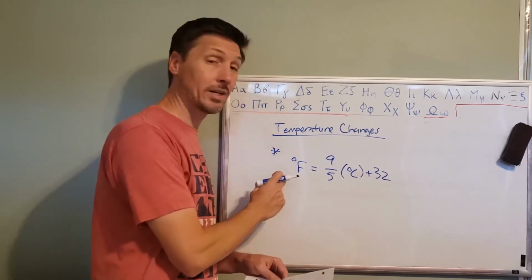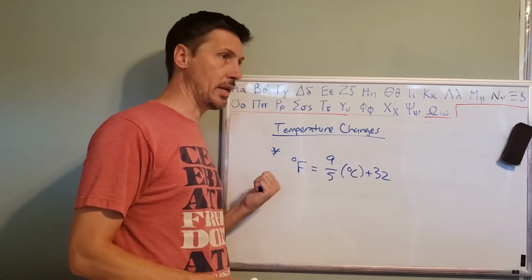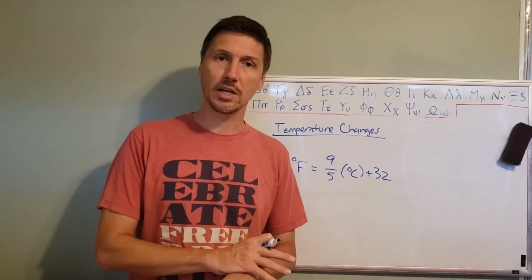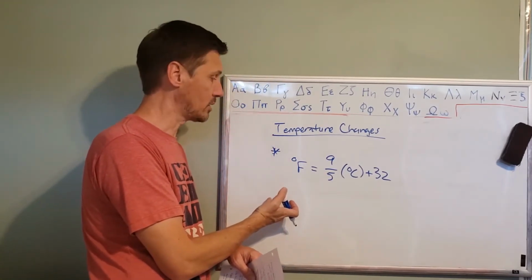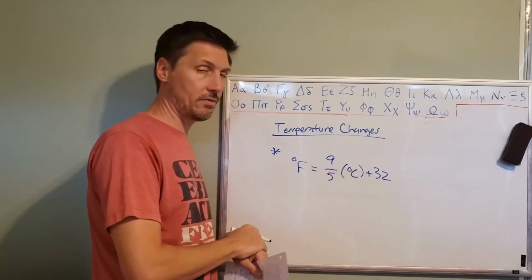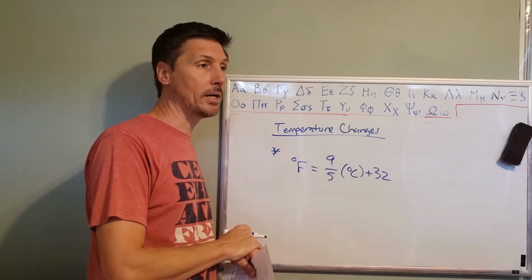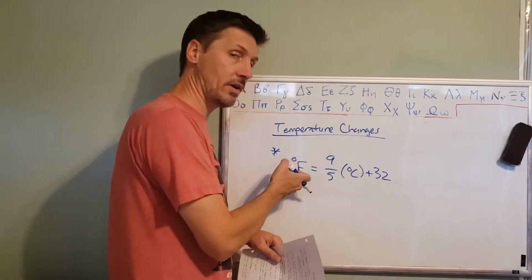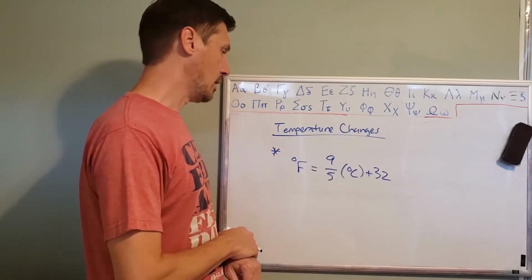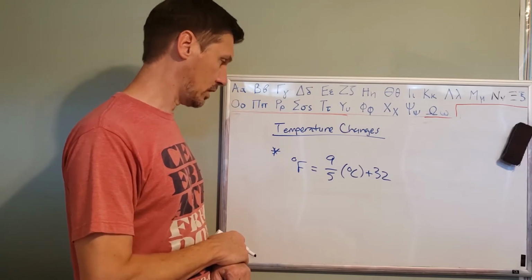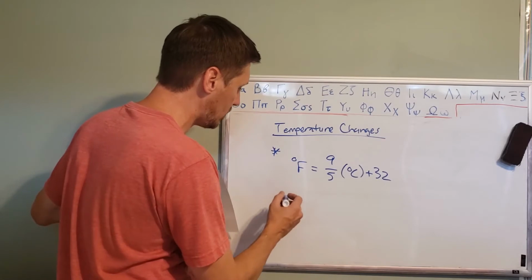You're going to need to memorize that. You're going to have to be able to do that on the test, so make sure you know that formula. Now, if you're good at rearranging things algebraically, then this should be the only equation that you need to memorize. This is very easy to use. If I give you degrees Celsius, you just plug that in there and you can calculate the degrees Fahrenheit. But sometimes I'll give you the degrees Fahrenheit, and I need you to go in the other direction. In order to do that, you're going to have to know the formula for degrees Celsius. And like I said, if you're good at rearranging these things algebraically, you can easily figure that out.